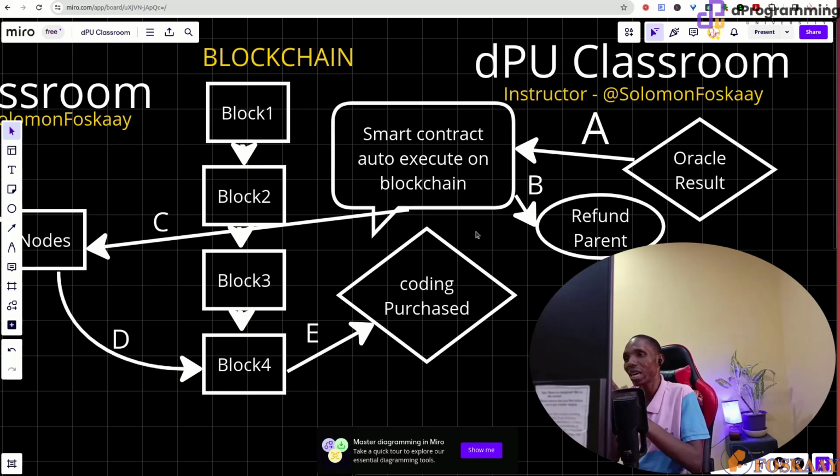The parents cannot stop it again. I can't stop it for my daughter again, because the mom cannot stop it again, because this has bound it. The moment we have deployed to the smart contract, to the blockchain, we are bound by it. That money is there. The only thing that can give it back to us is if she failed and didn't meet the terms of the smart contract.